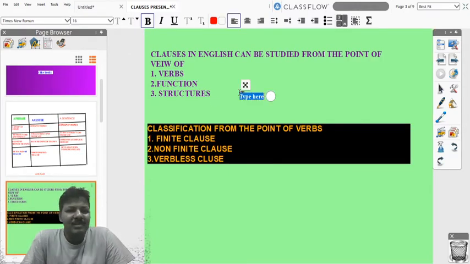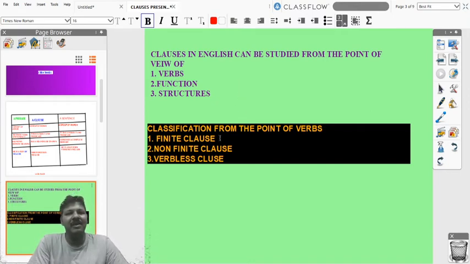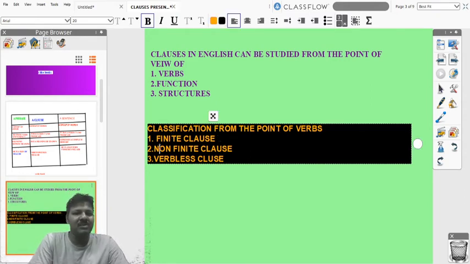So clauses in English can be studied from the point of view of verbs, functions, and structures, which means clauses can be studied from three aspects. One is verb, second one is function, third one is structure. So we will start with the first classification, verbs. In this classification, clauses are divided into three types. First one is finite clause, second one is non-finite clause, and third one is verbless clause. So we will start with the finite clause.